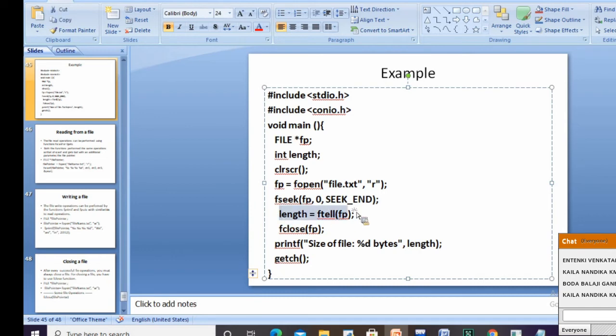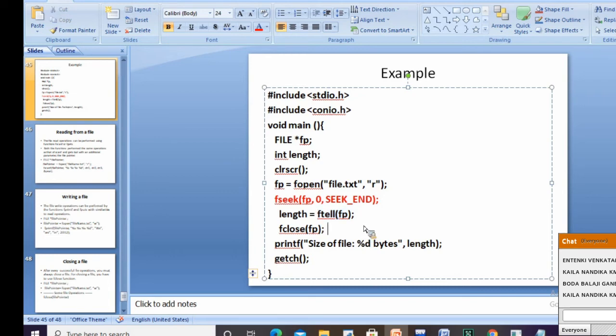When I write length is equal to ftell of fp, we know that the file pointer is at the end with the help of the previous statement. So ftell is going to give the size of the file.